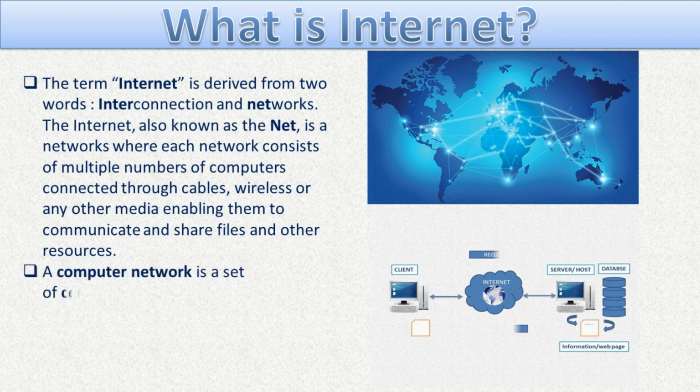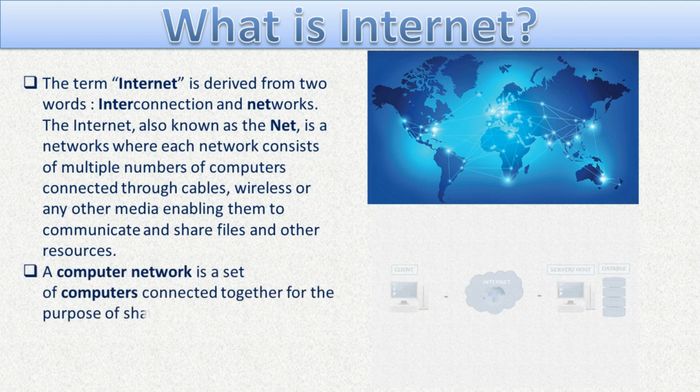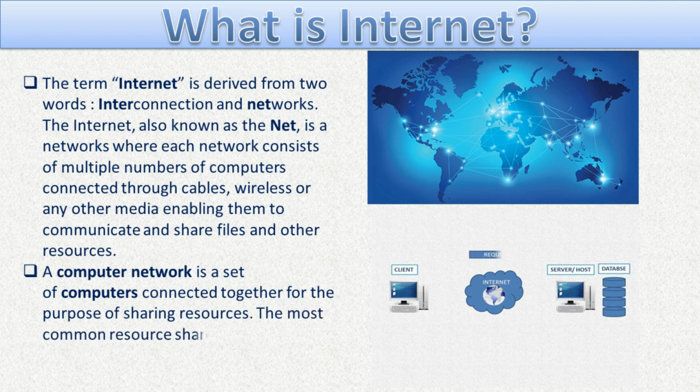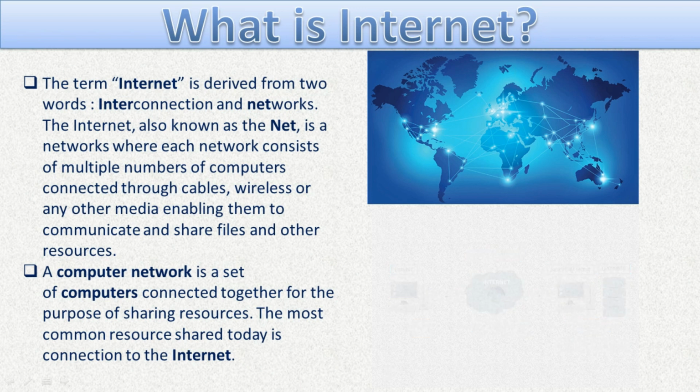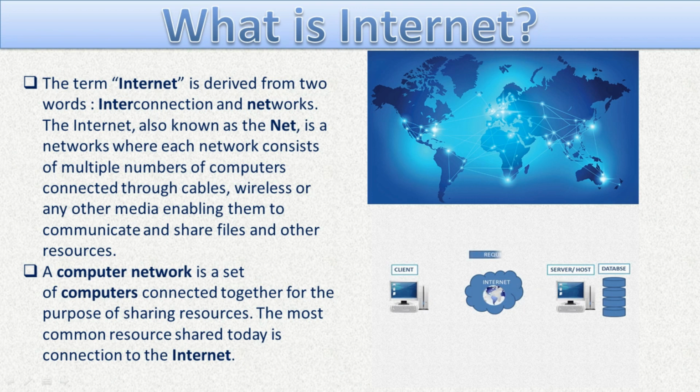A computer network is a set of computers connected together for the purpose of sharing resources. The most common resource shared today is the connection to the internet. So, first we will understand what is a network.